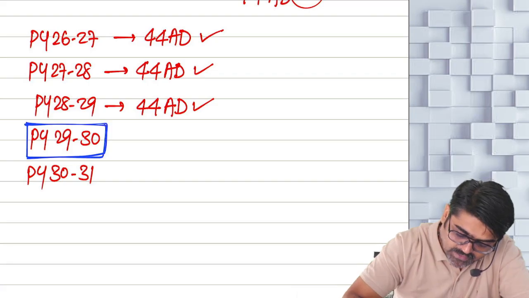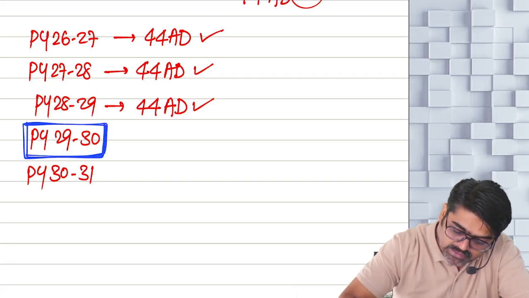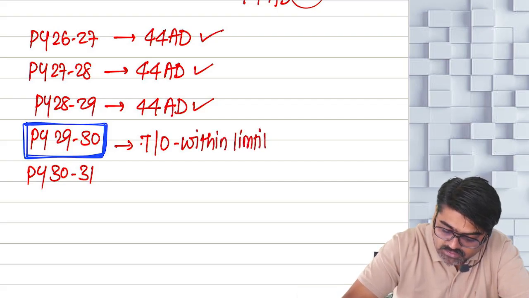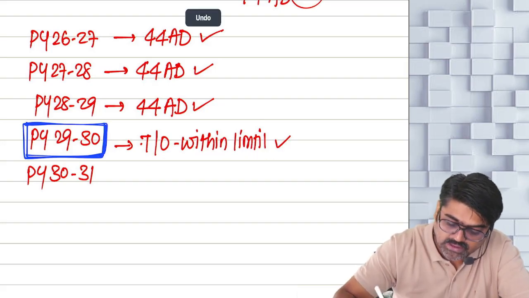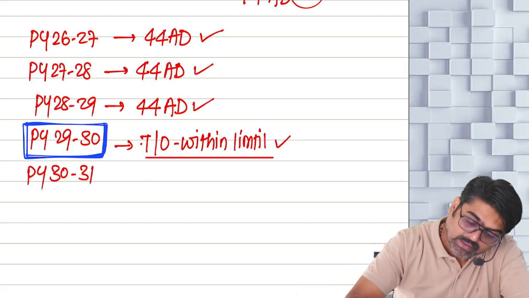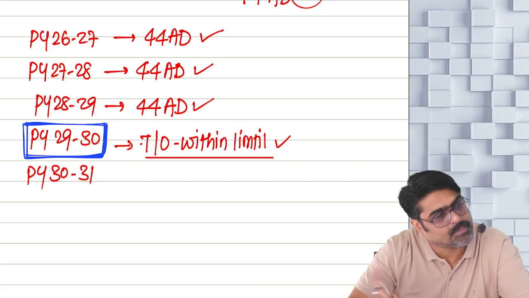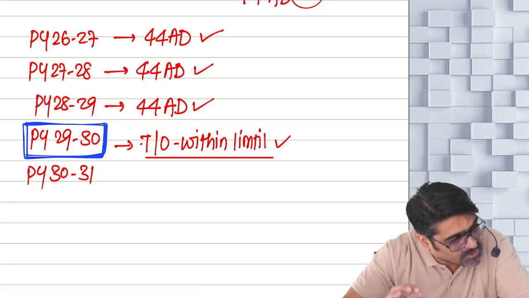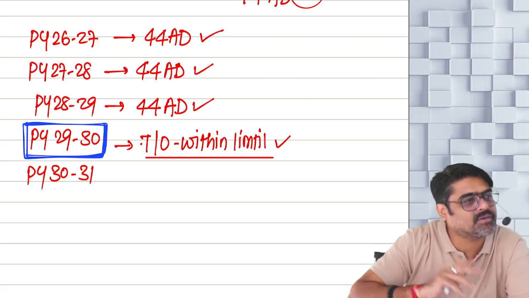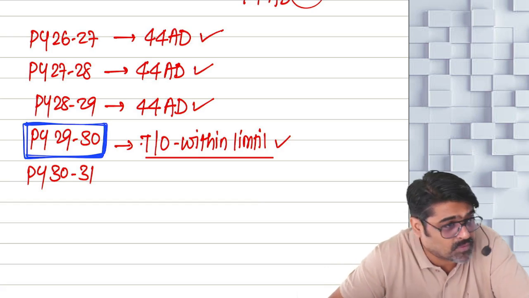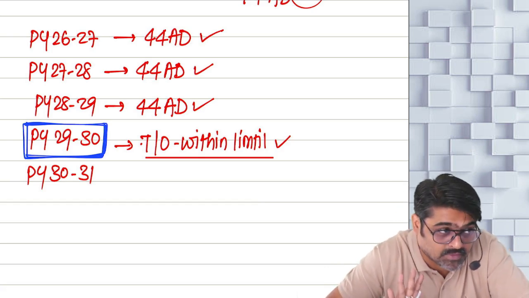But what happened in this year, you know, in 29-30? Now in this year, even if your turnover was within limit, is your turnover within limit? The answer is yes. The turnover was within the limit. But instead of showing 8% or more as a PGBP income for this year, can you show less than 8% as your profit in this year? See, once you follow 44AD, next 5 years you have to follow 44AD.